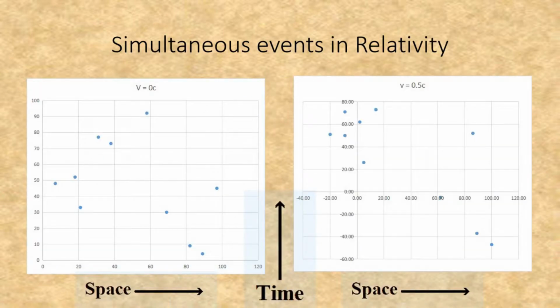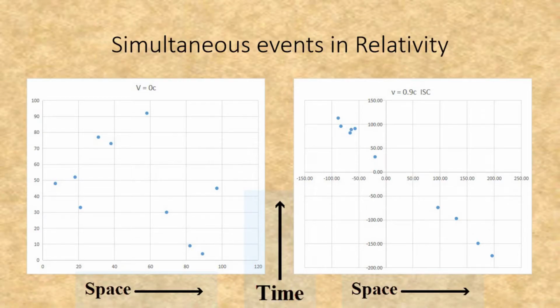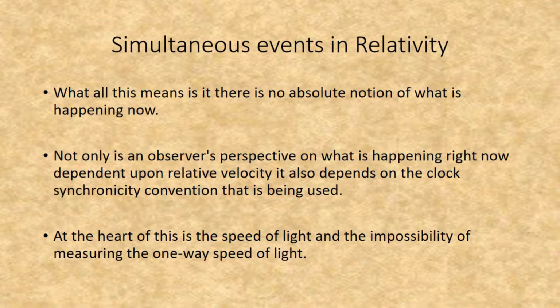Here are various events occurring in space-time at various distances from Earth, as seen from Earth. Here's a comparison with those same events in space-time, as seen from a ship traveling at half the speed of light relative to the Earth. Here's a comparison with a chart of the same events in space-time from a spacecraft going at 0.9 times the speed of light. What this means is that there is no absolute notion of what is happening now.